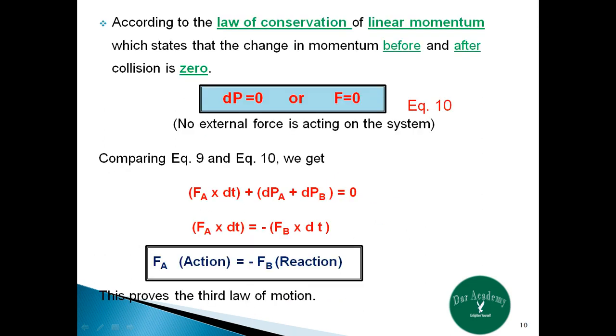This equation comes when we substitute the values of dP_A and dP_B. Now, according to the law of conservation of linear momentum, the change in momentum before and after the collision is 0, that is dP equal to 0. Since dP represents the applied force on the system, therefore F is also equal to 0, that is, no external force is acting on the system. So when we compare equation number 9 and equation number 10, we finally get force F_A equal to minus F_B, that is, action is equal to reaction. This proves the third law of motion.